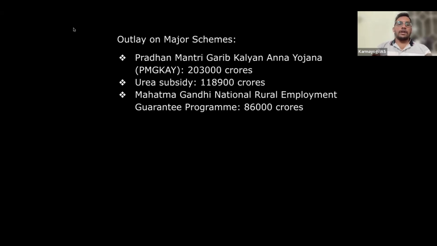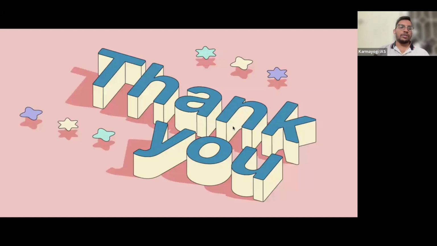And the last slide for today, the top three schemes that government has spent on. Pradhan Mantri Garib Kalyan Yojana, 2 lakh 3,000 crores been allocated to this particular scheme. Then urea subsidy, 1.18 lakh 900 crores was given to urea subsidy, and MGNREGA is given 86,000 crore. We have hundreds of schemes. Out of that, total three schemes are these things: Pradhan Mantri Garib Kalyan Yojana, urea subsidy, and Mahatma Gandhi MGNREGA scheme. Fine. So that is the thing.